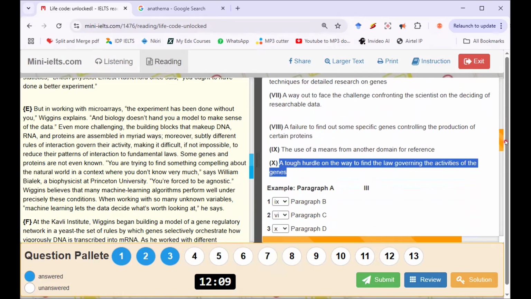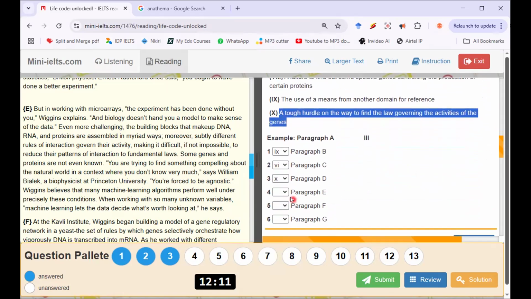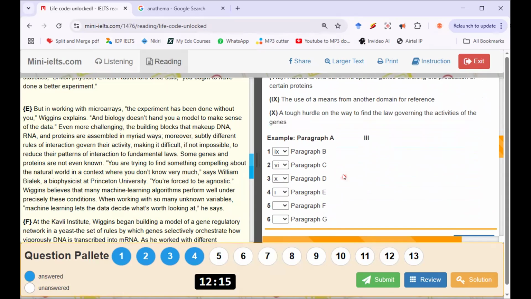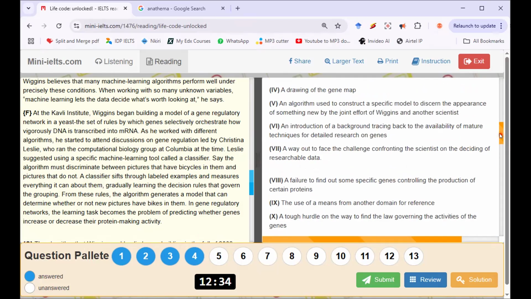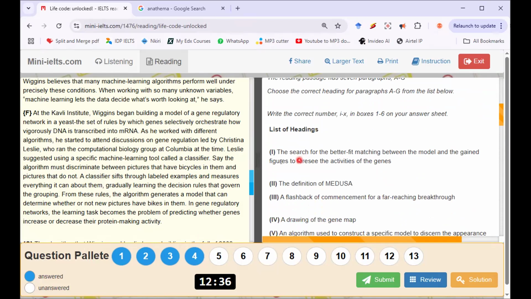This paragraph E and D and E, they look somehow similar. I hope I'm not, I mean, by the time I check the answer, I hope they will not say paragraph D is 1 and paragraph E is X. I'm not sure. Let me just leave it at that. Paragraph F now. At the Kavli Institute, Wiggins began building a model of gene regulatory. See, model is showing up again. You see, this number one here, this word figures, gained figures.